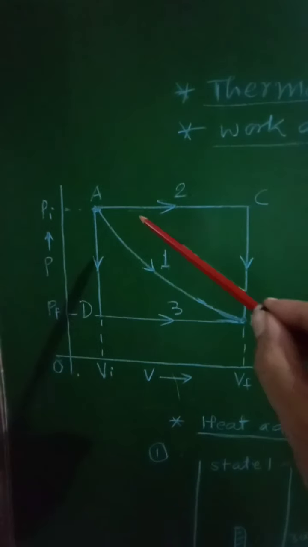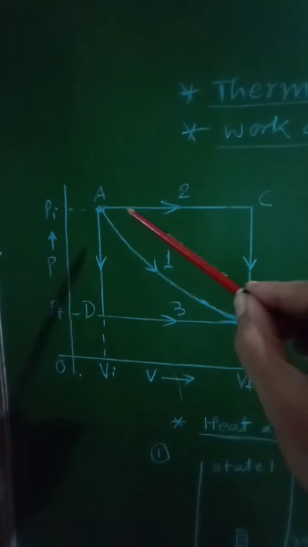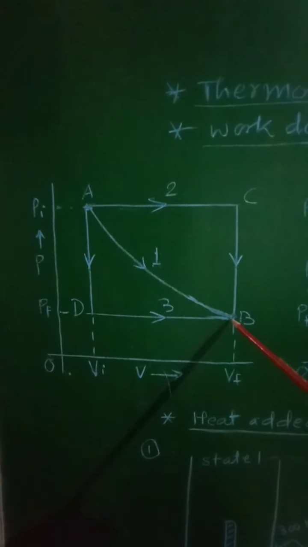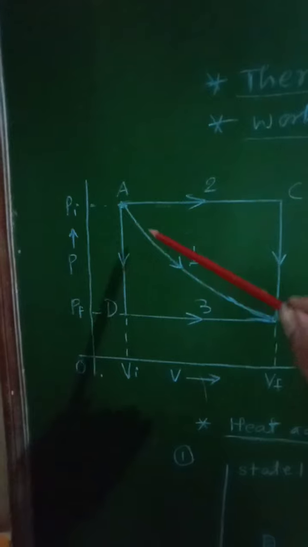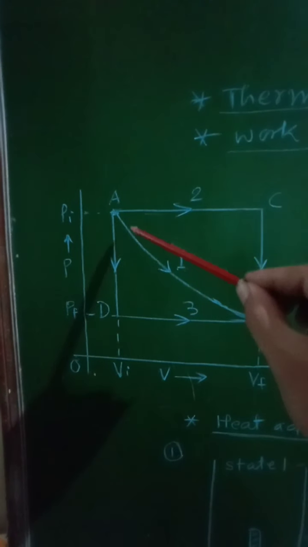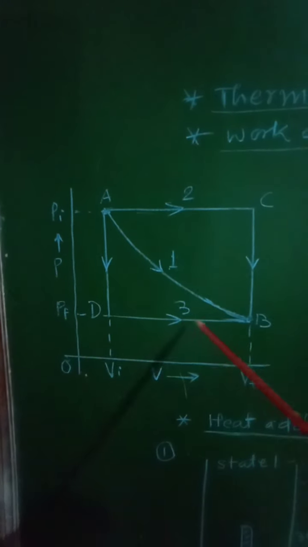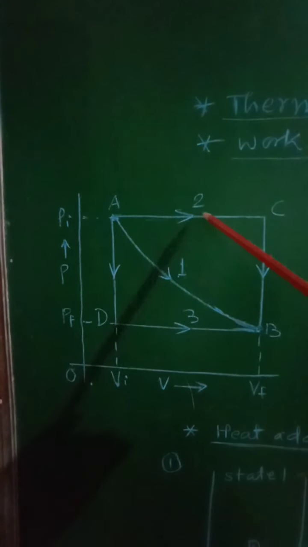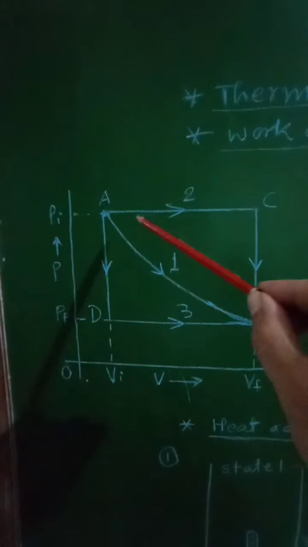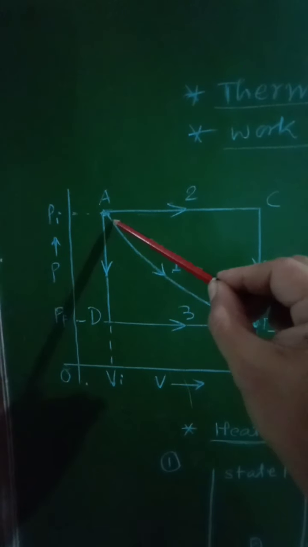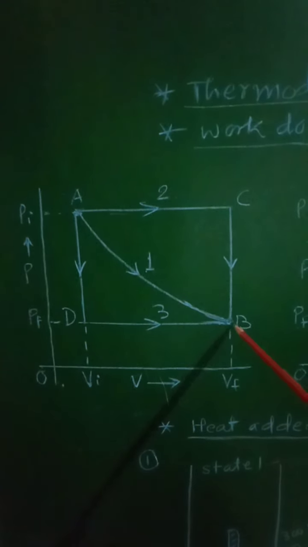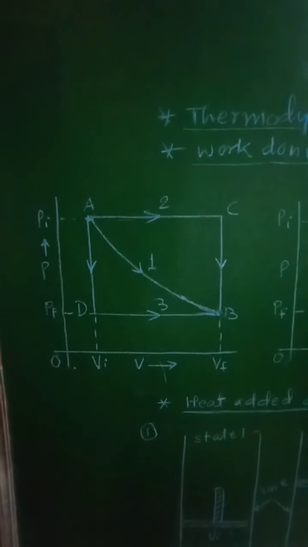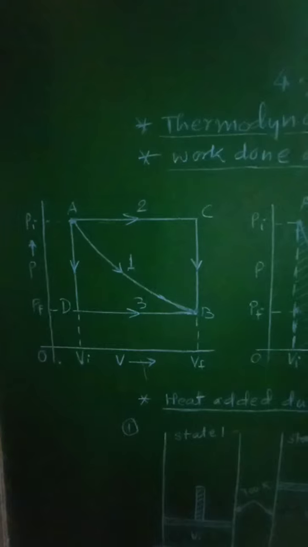The second path is joining A and B, as first of all it will join AC and then CB. The third path will also join first A and D and then D to B. So from this it is clear that for all the three paths 1, 2 and 3, the initial state is the same, that is A, and the final state is B. So for all the three paths, the initial and final states are the same.